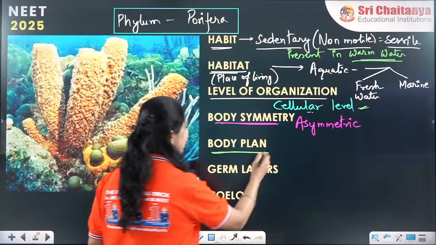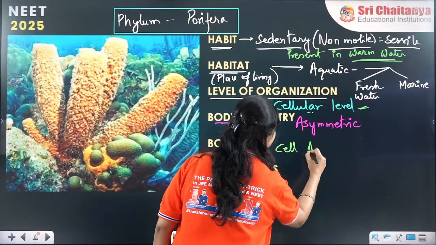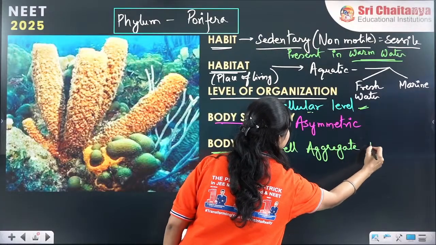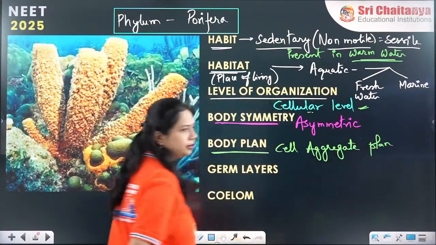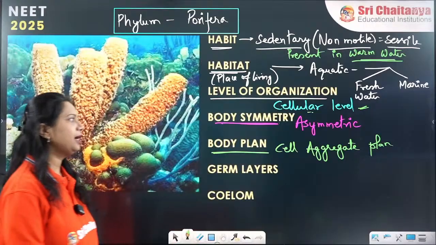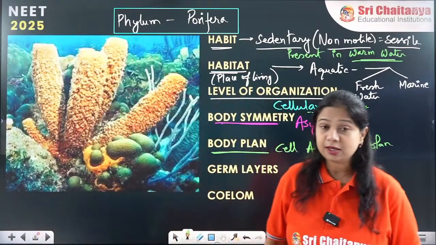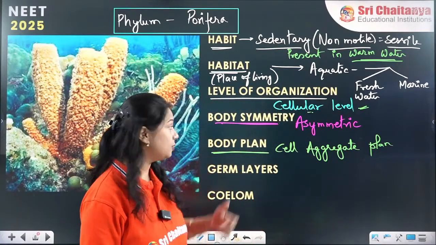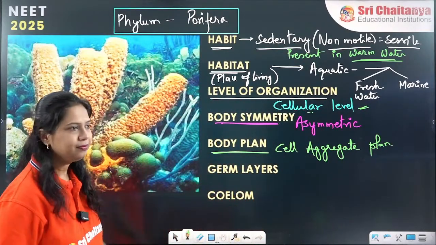So it is called the cell aggregate body plan.